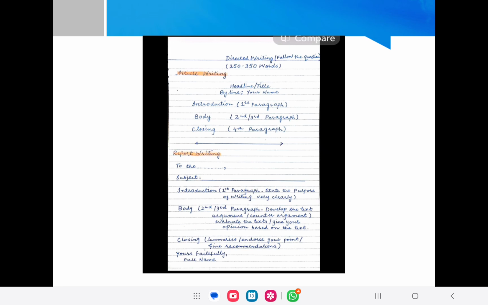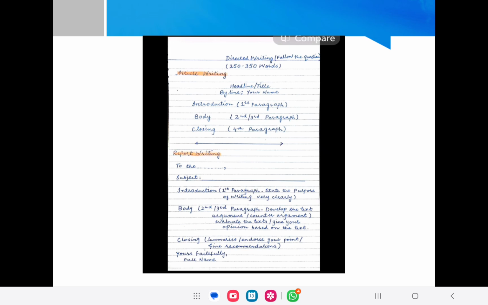In the closing paragraph you will summarize the text and endorse it with your own point: we have these advantages and disadvantages, but I think it should be done like this. And in report writing there's another thing that you must do, and that is giving recommendations.